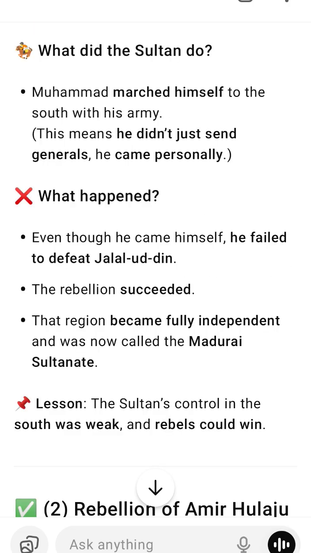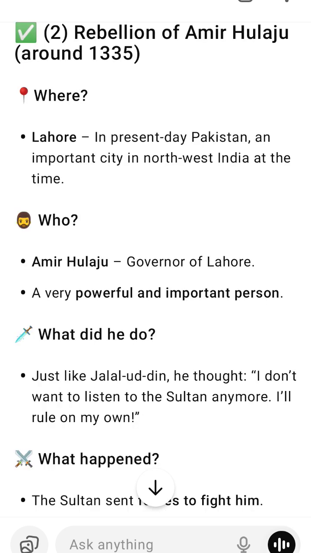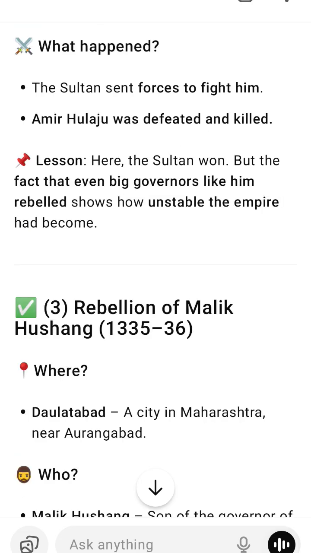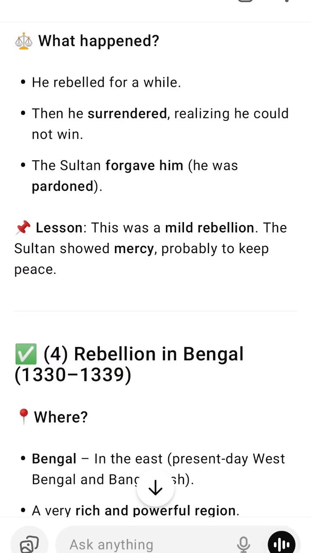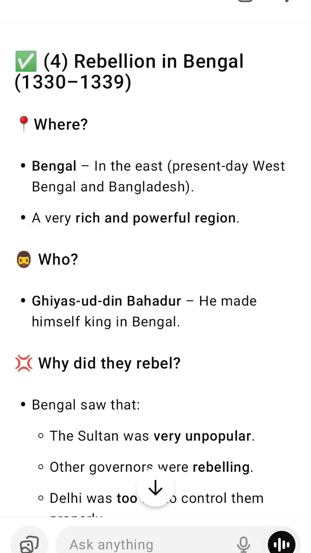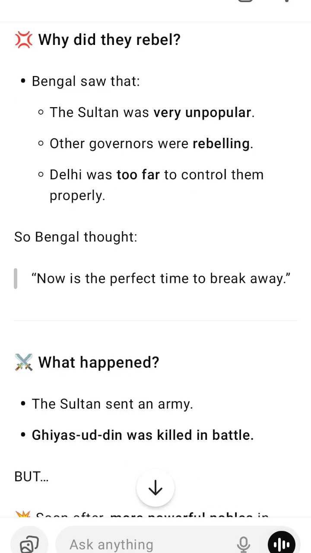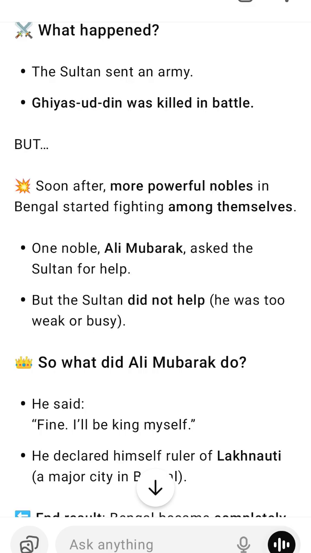Why did so many rebellions happen? Mohammed bin Tughlaq was a powerful and intelligent king, but he made many strange, harsh, and unpopular decisions. These decisions made people angry and governors rebellious. Some of the main reasons for the rebellions were 1. Unpopular policies, like shifting the capital from Delhi to Dawlatabad and introducing token paper currency that failed. 2. High taxes, especially during famines when people were already starving. 3. Cruel punishments, like flaying alive, which scared but also enraged nobles.